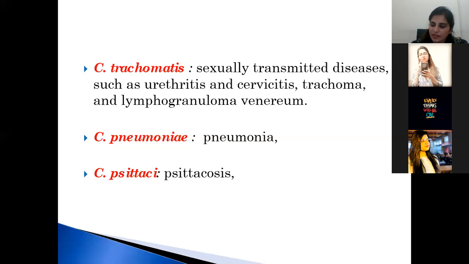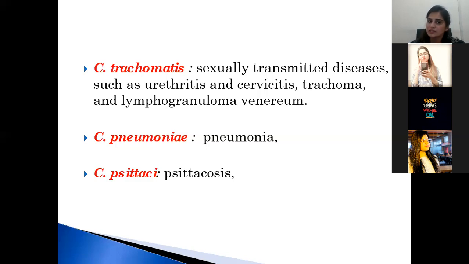And the second species is Chlamydia pneumoniae. Chlamydia pneumoniae is responsible for causing pneumonia. And the third one is Chlamydia psittaci. Chlamydia psittaci is responsible for causing psittacosis. So there are three species of chlamydia: Chlamydia trachomatis, Chlamydia pneumoniae, Chlamydia psittaci.